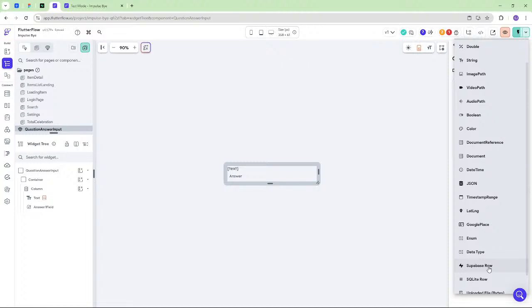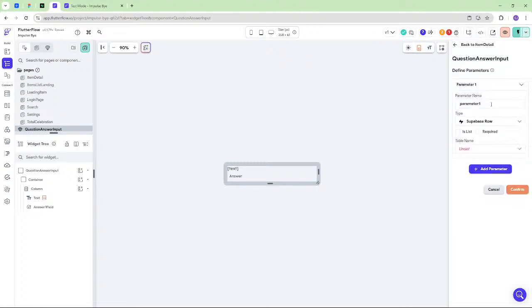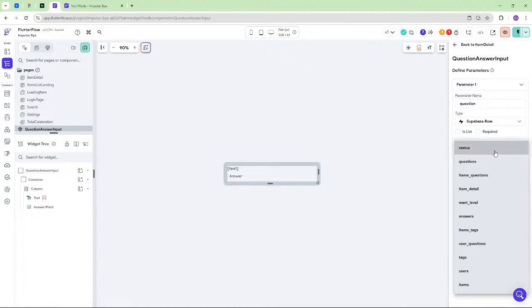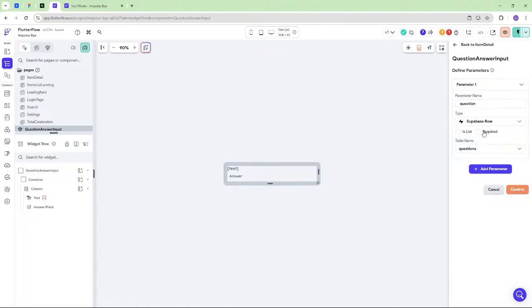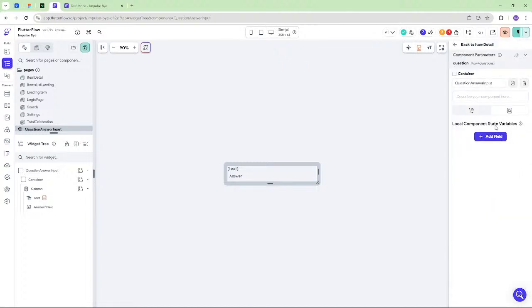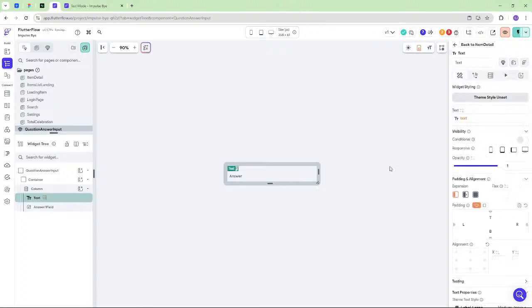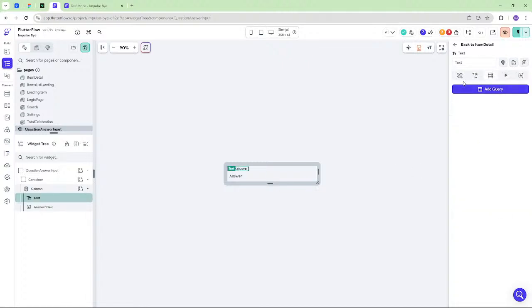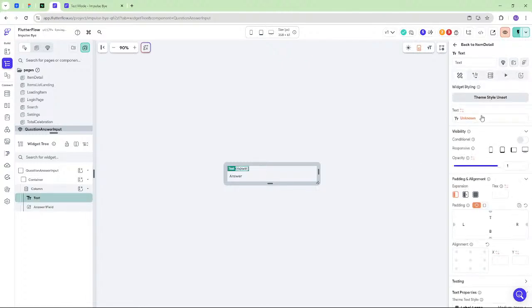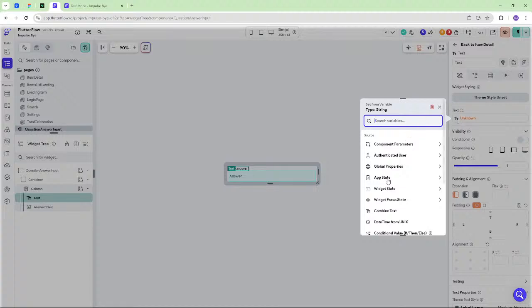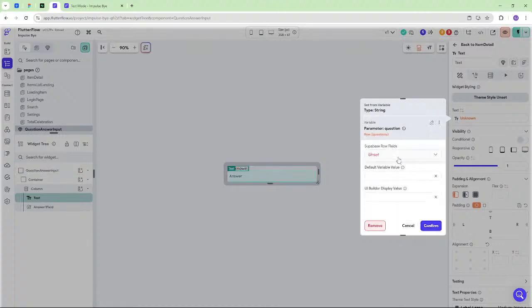I think what we want to pass it is a Supabase row that will be the question, and it is coming from questions, and it's just one row, right? Singular row. Okay, so then this guy doesn't need to worry about that at all, and instead gets it from its parameter, question, text.